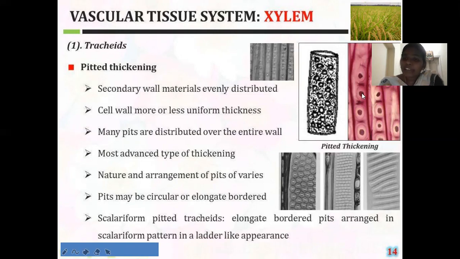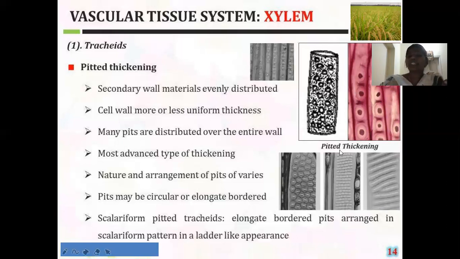But when we are seeing this picture, here the pits are there, but those pits are arranged in the form of a ladder. This ladder arrangement of pits is called scalariform pitting. Here the pores are present, and the entire cell of the trachea is having the pores. This is one type of pitting, and this is another type of pitting. In the second type of pitting, the pores are arranged in the form of a ladder.